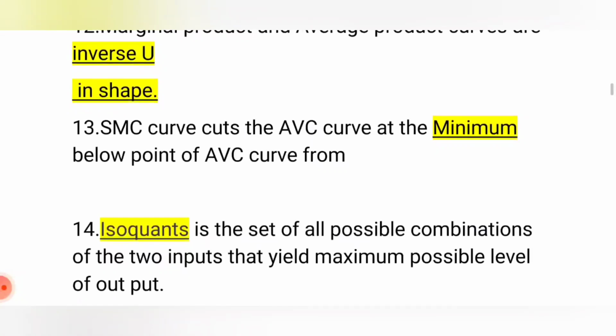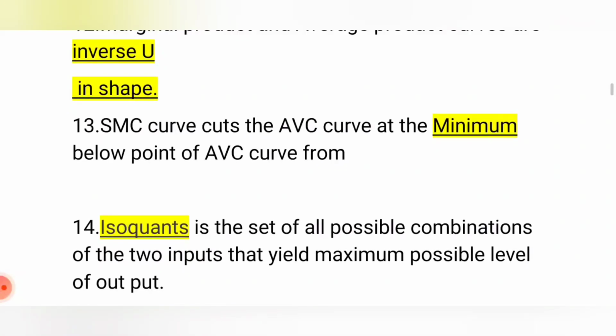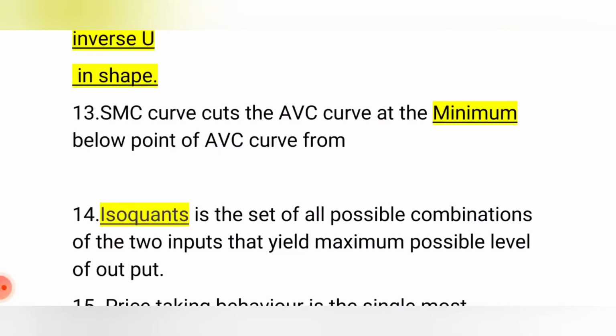The SMC curve cuts the AVC curve at the minimum point of the AVC curve. The point where the SMC curve cuts the minimum of the AVC curve is called the shutdown point.